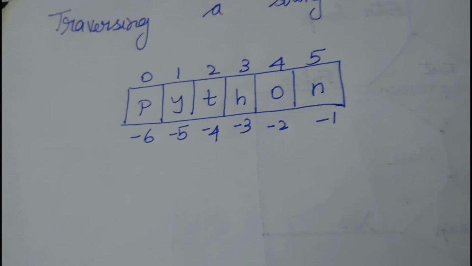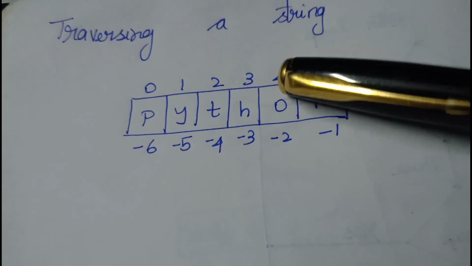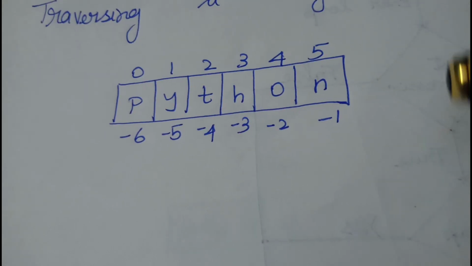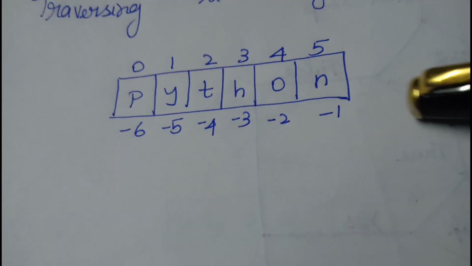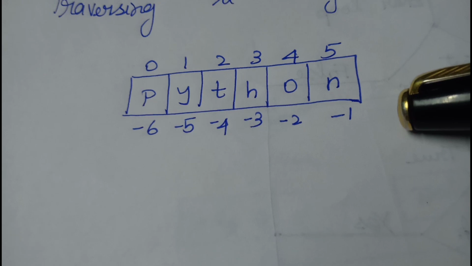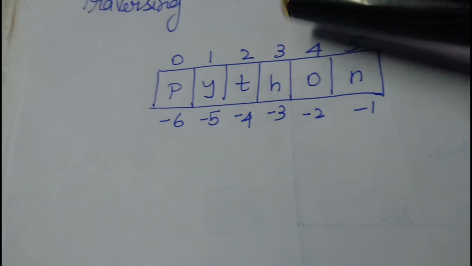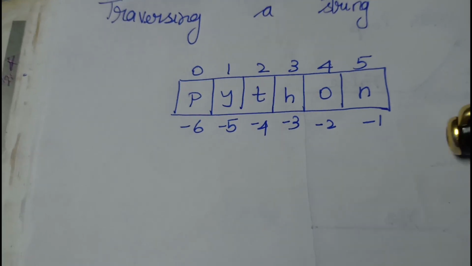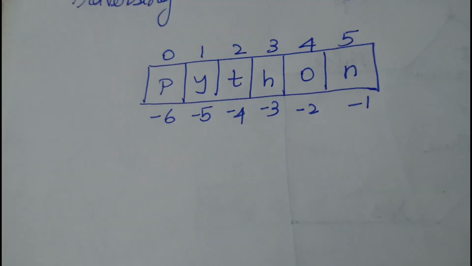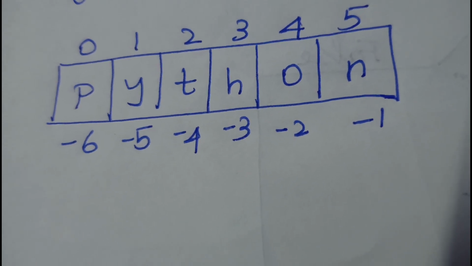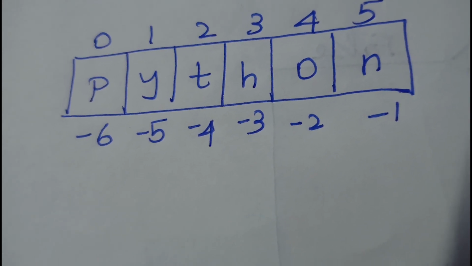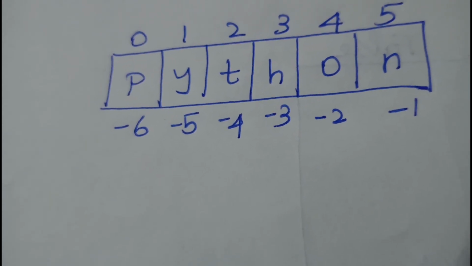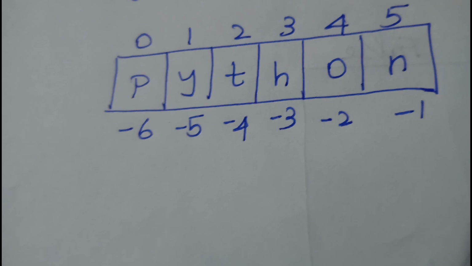So now look at the same string. If you want to access the elements from the left-hand side, then you give positive indices. If you want to access the elements from the right-hand side, then you give negative indexes. That is, if you are accessing from the beginning, start with 0, and if you are accessing elements from the end, start from -1. So here each element or character of the string is associated with an index and can be accessed by its index value. To access any subscript of a string, we use the square brackets along with the index.